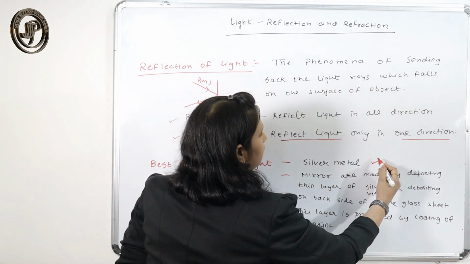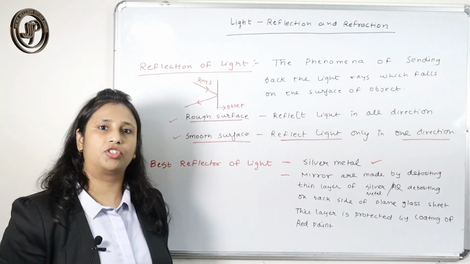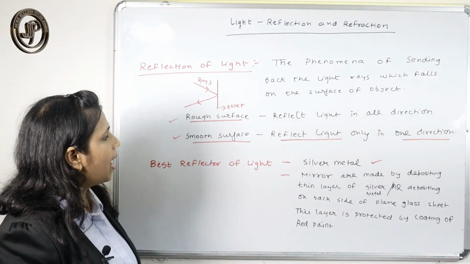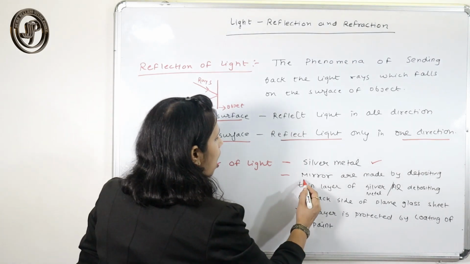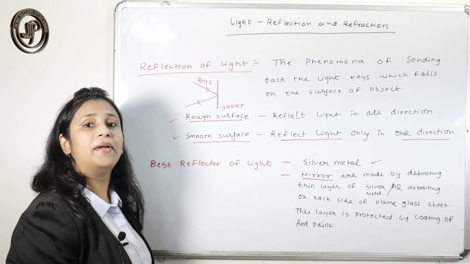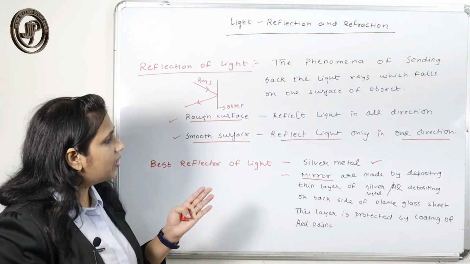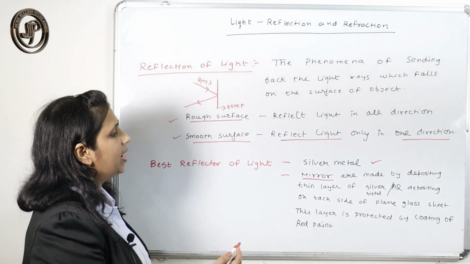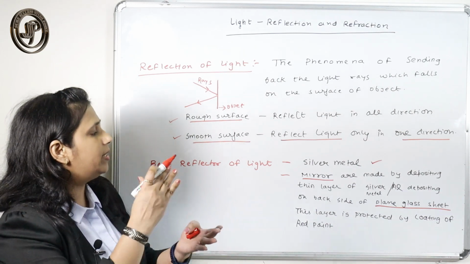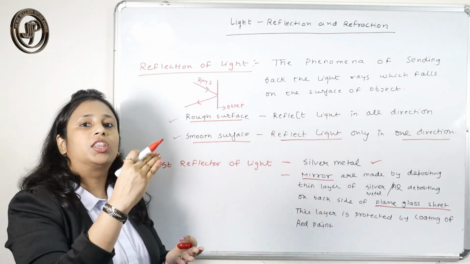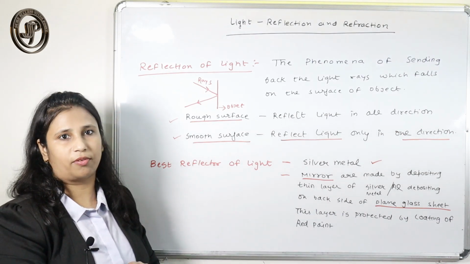For example, silver metal is a best reflector of light. And mirror is also a good reflector. So how do we make a mirror? A mirror is nothing but a plain glass sheet on which we deposit a thin layer of silver metal over one surface.